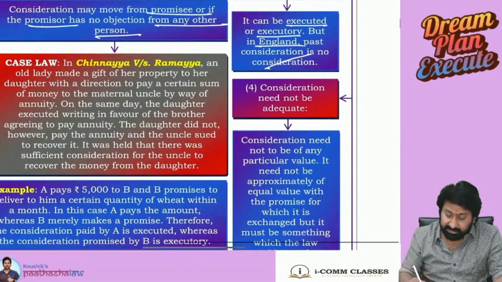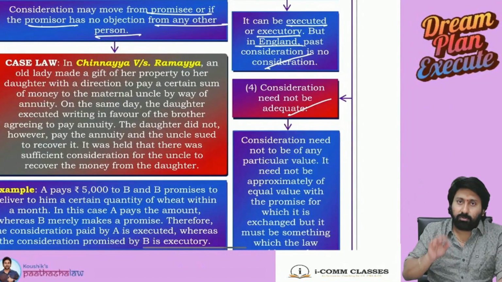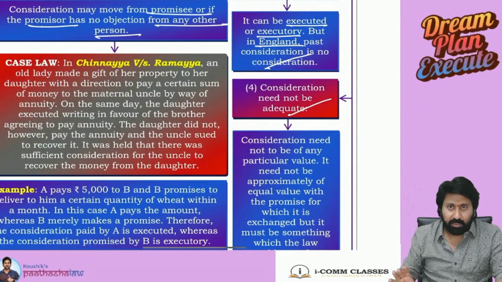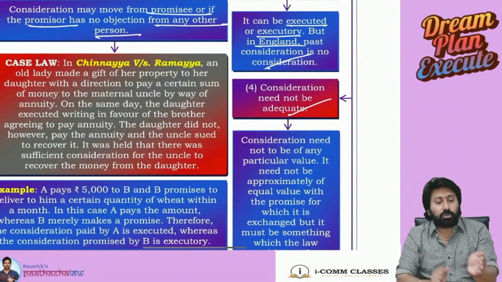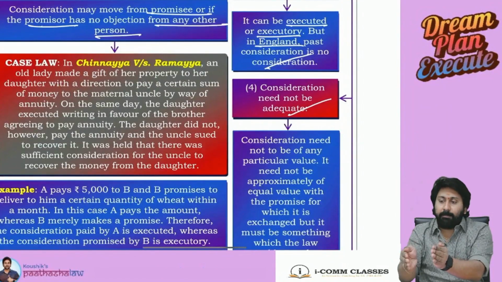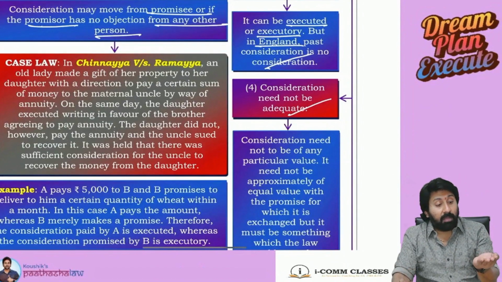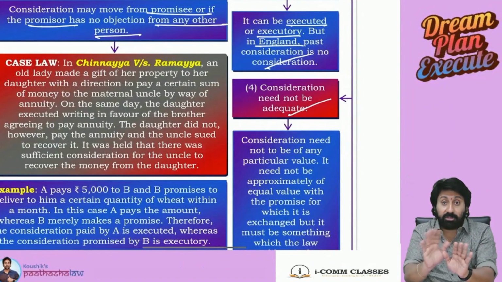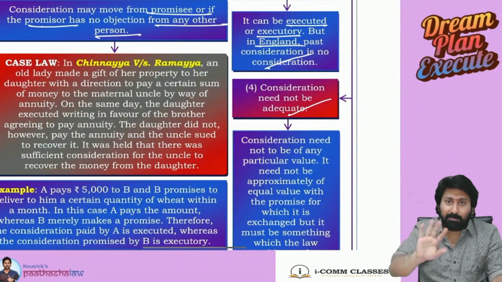Next one. Consideration need not be adequate. Sir, what is this concept? Listen carefully. I will give you, for example, 1 kg gold. 1 kg gold is 1 crore 20 lakhs today. A promised to B that I will give you 1 kg gold. B promised to A that he will pay 80 lakhs. Now the amount of gold transferred and the payment made are not matching. Adequacy is not there. No problem. That's the income tax problem, but not the problem of the Contract Act.